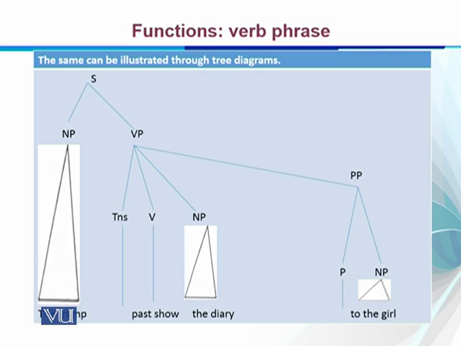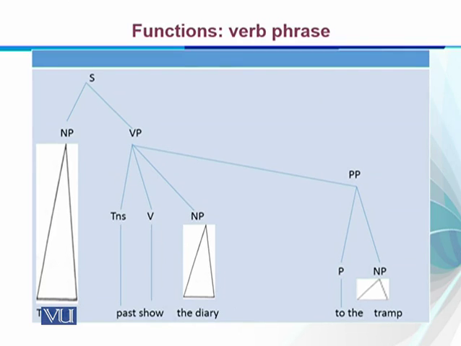The tramp is a noun phrase, right, dominated by S, and we have past show, which is the past tense that shows tense, and it is dominated by the verb phrase. And then we have a noun phrase, the diary, dominated by the verb phrase. Then we have a prepositional phrase, to the girl, which is dominated by the verb phrase, right?